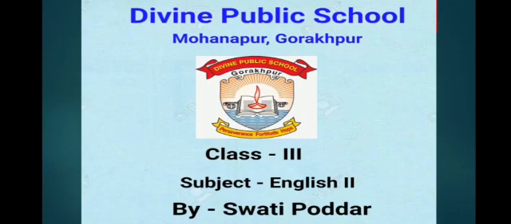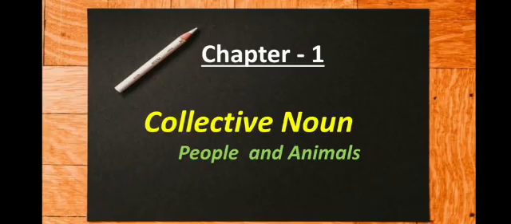Children, today we are going to start our first chapter in English grammar. The chapter name is Collective Noun, People and Animals.